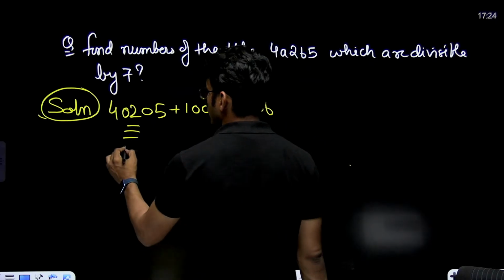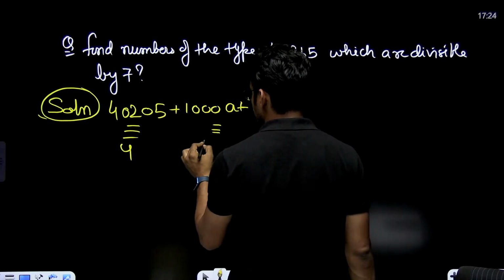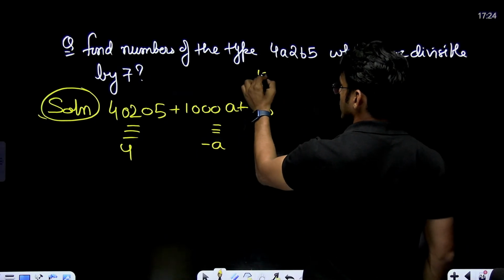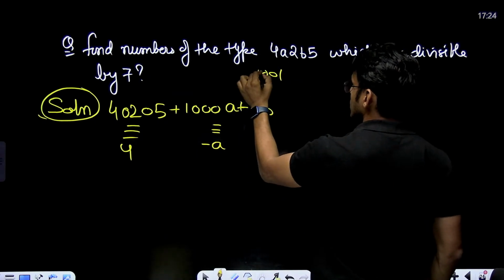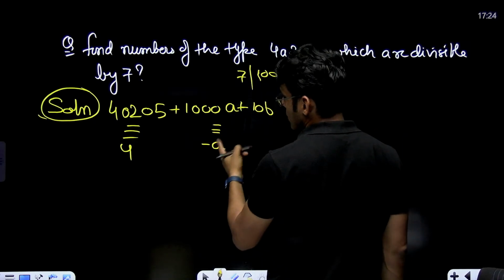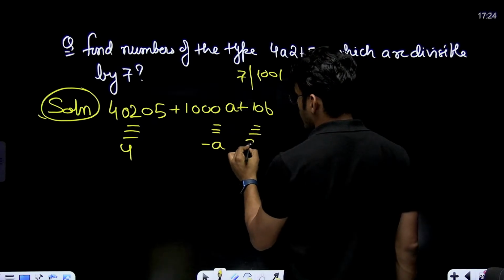It is congruent to 4. 1000A is congruent to minus A. You can check it because 7 divides 1001. So it will be congruent to minus A, and similarly 10b is congruent to 3b.